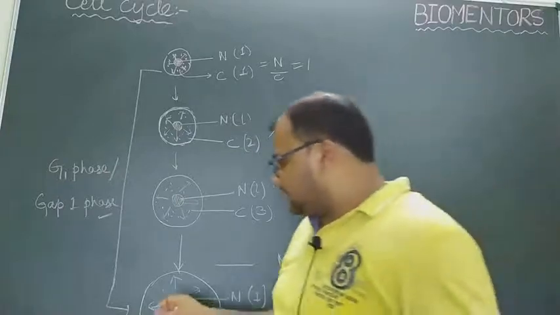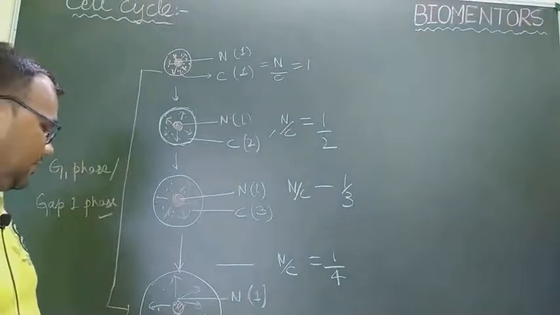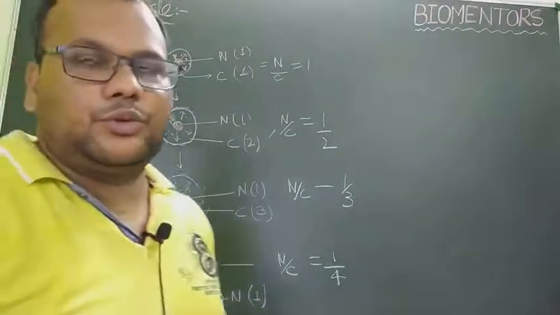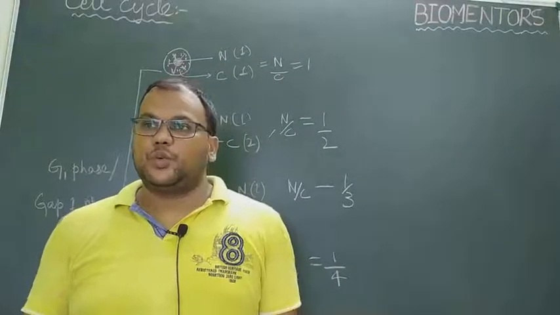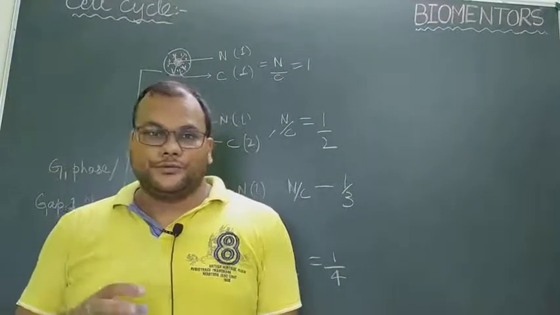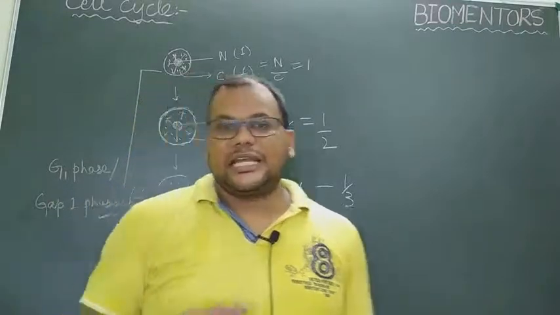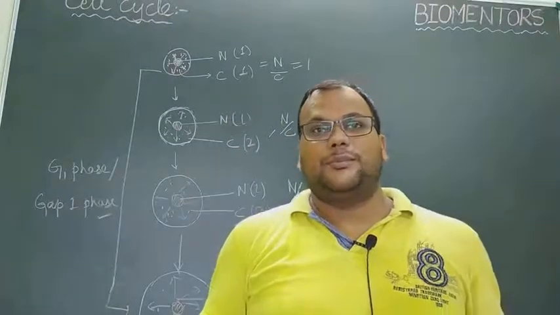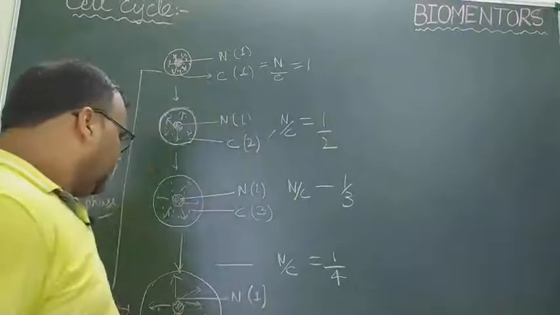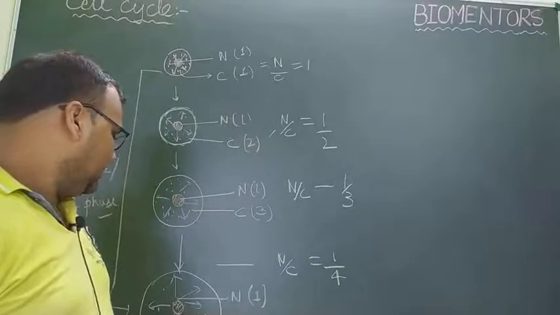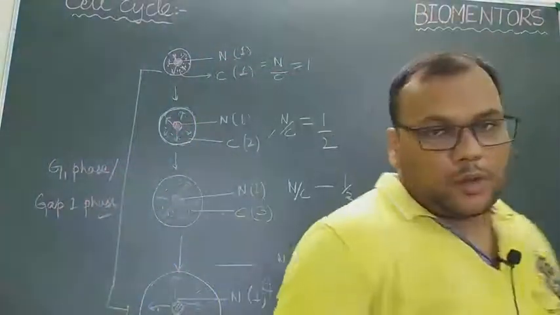After that, after this stage, when it is decided the cell is going to divide, then one thing we have to know that when a cell is divided into two daughter cells, the amount of nucleus, amount of DNA, amount of chromosome is exactly same in the daughter cell as compared to its parental cell. यानी कहने का मतलब कि अगर ये सेल डिवाइड होता है तो फाइनली टू डॉटर सेल्स बनेंगे